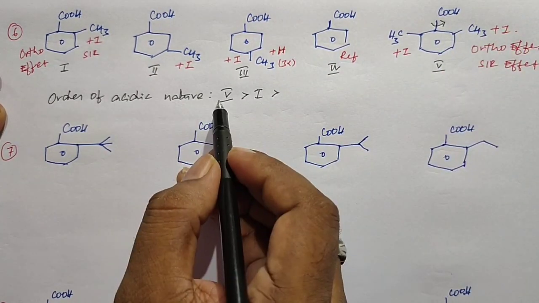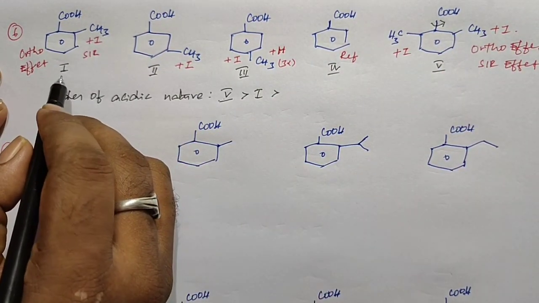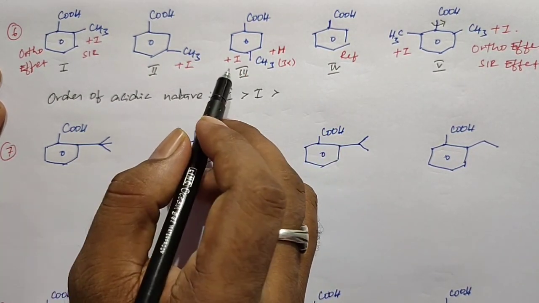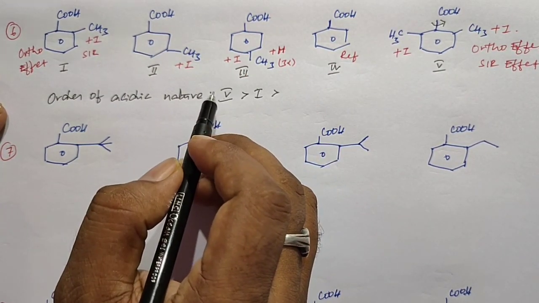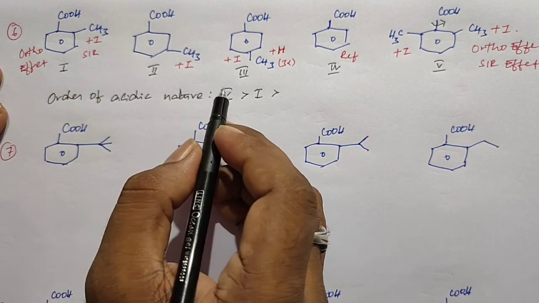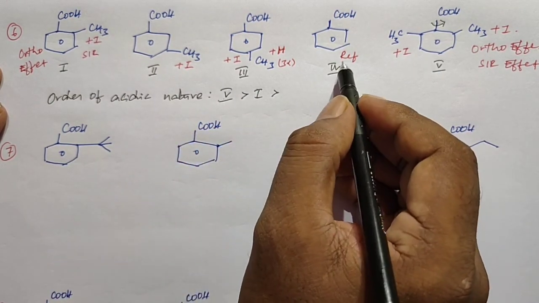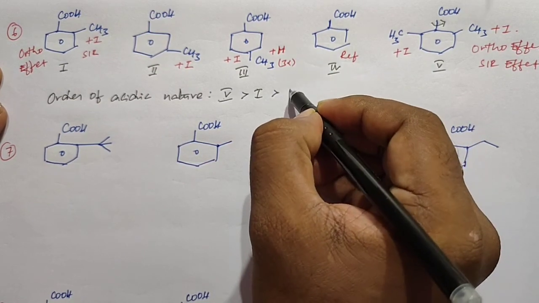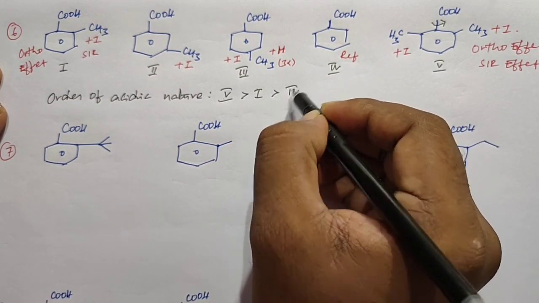After that, the first structure has more acidic nature. In the remaining second, third, and fourth, plus I and plus H groups decrease the acidic nature of the given structures. The fourth structure doesn't have any plus I groups, so it is the reference structure. It has a more acidic nature than the remaining.